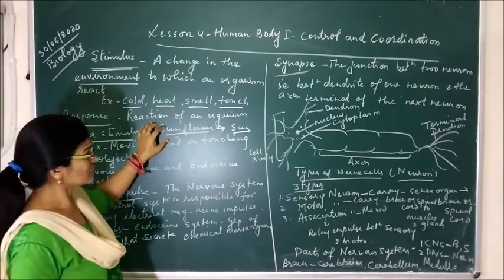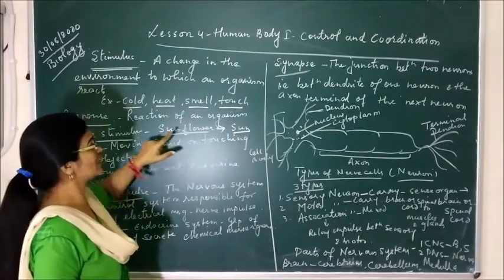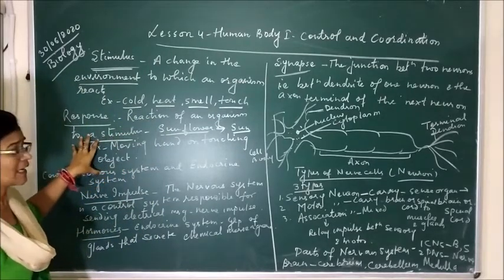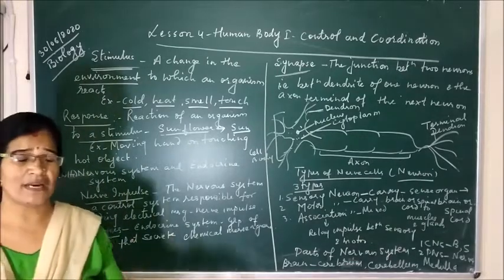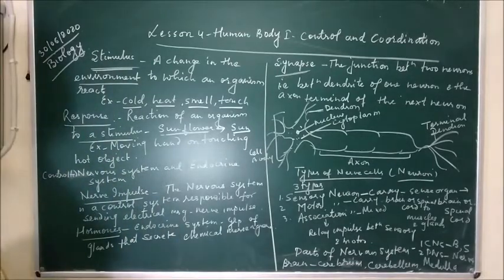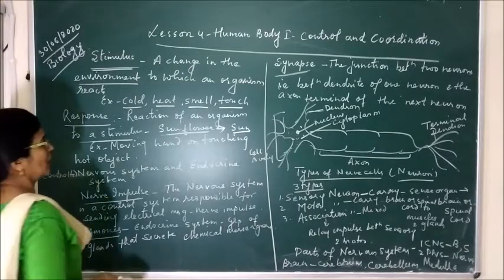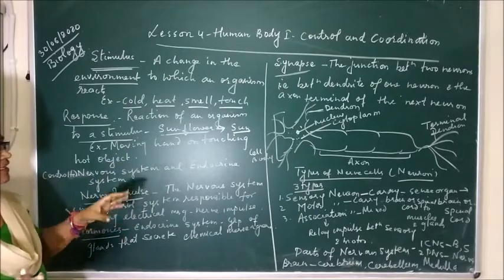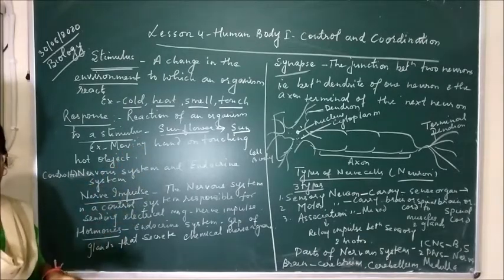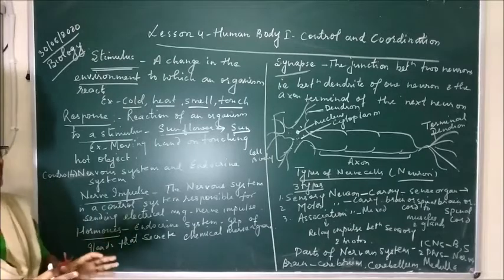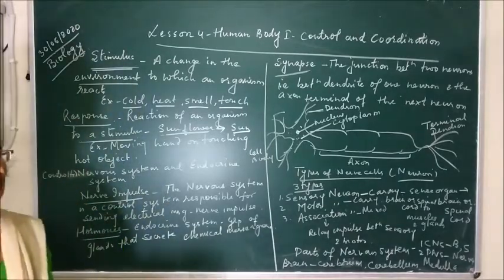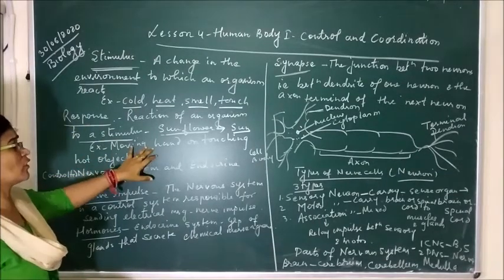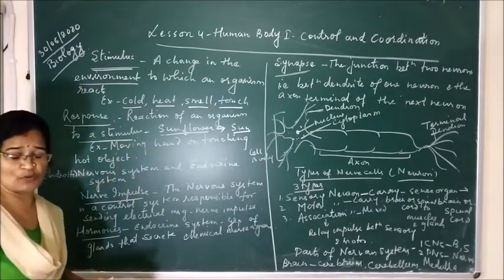So here we can see that the sun is the stimulus and moving towards the sun or facing towards the sun is called the response. In the same way, in all living organism, another example I am giving you, like in the touch-me-not plant, you might have heard about. And in the touch-me-not plant, what happens when we touch it? Then the plants or the leaves of the plant, they get folded. Means touching is our stimulus and folding of the leaf is called the response. So here, every living organism, they have response to stimuli.